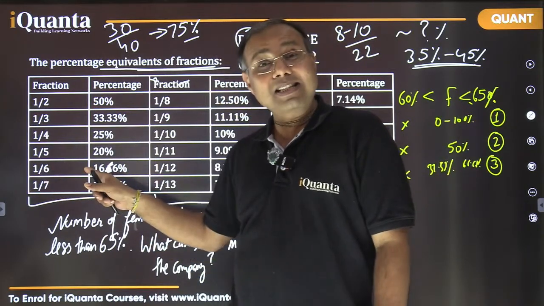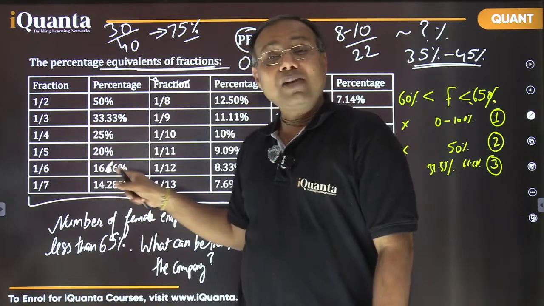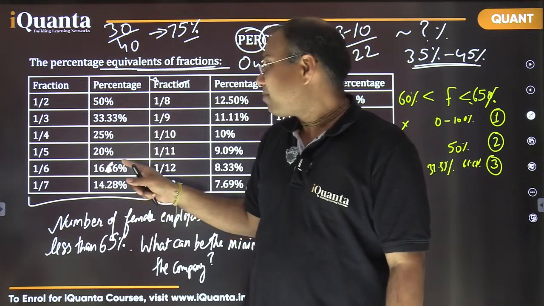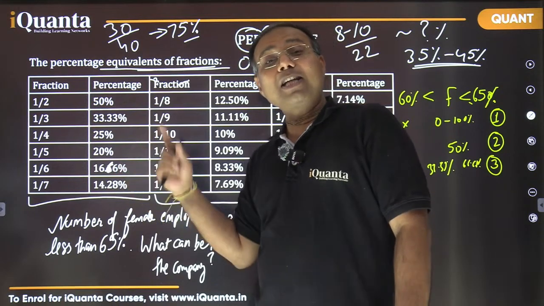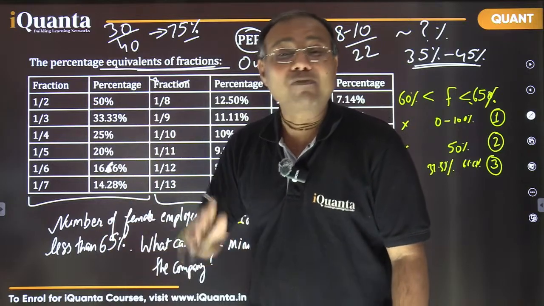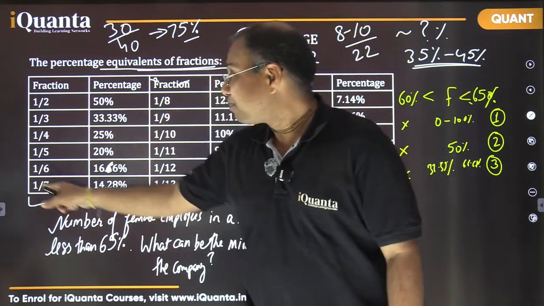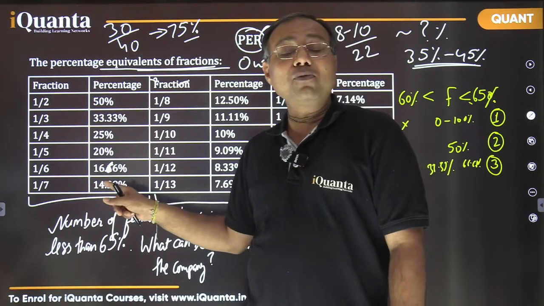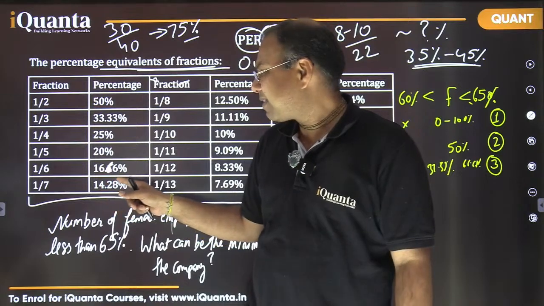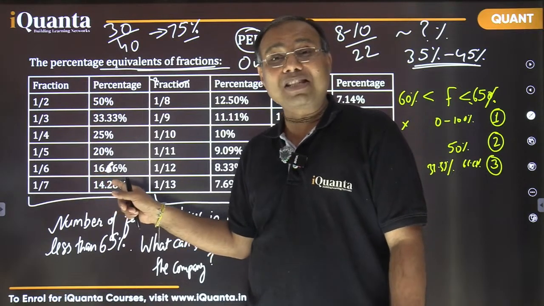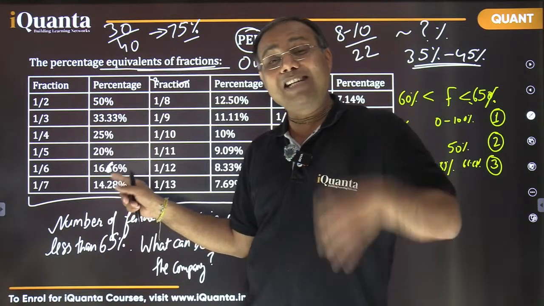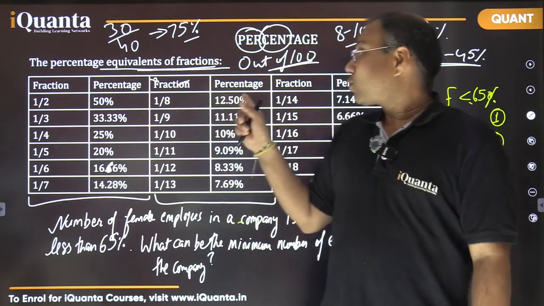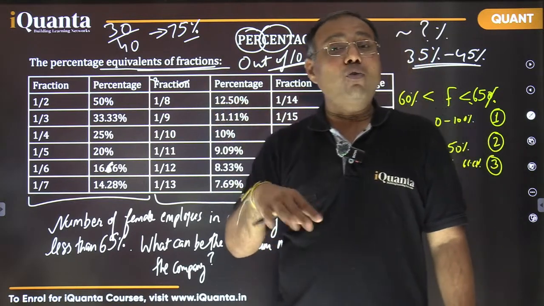If total had been 6, then what will happen? If there had been 1, then 16.66 is very low. If I make it 2, then 33.33 will not work. If I make it 3, then 50%. If I go beyond that, it would be 66.66%, it will cross the range, so this is also not allowed. 1 by 7, if I check, that will also not satisfy, because 14 4s are 56, 57% approximately, right? So if there are 4 females, then 57%, and if I make it 5, then 71%, it will also cross the range.